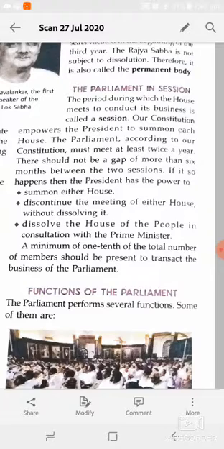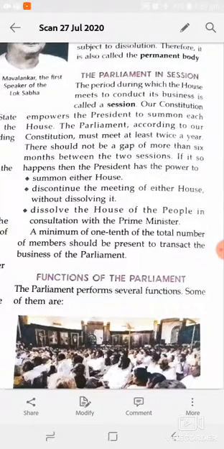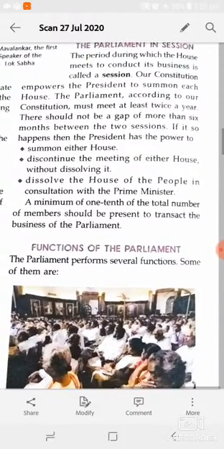The first session should be in the first 6 months of the year, and the second session should be in the last 6 months of the year. So there should be no gap of more than 6 months between two sessions. If it so happens, then the President has the power to summon either House for the session, discontinue the meeting of either House without dissolving it, and dissolve the House of the People, means Lok Sabha, in consultation with the Prime Minister. Clear?